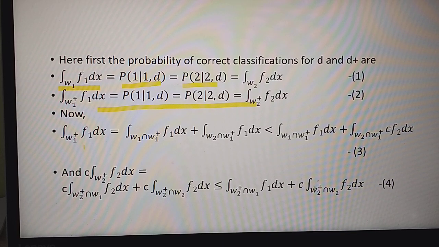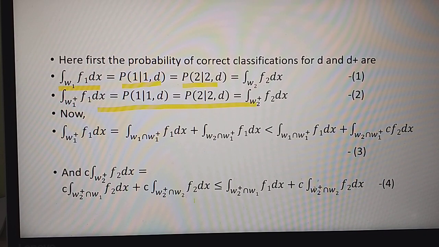Now the integral of f1 in the region W1+ for D+ is the integral of f1 over W1 intersection W1+, plus similarly the integral of f1 over W2 intersection W1+. Here W1+ is the same; the change is from W1 to W2, so the intersection part will cover that. So this is less than or equal to, replacing the second term with c f2, and because of the conditions given in the theorem, this will be strictly less than.